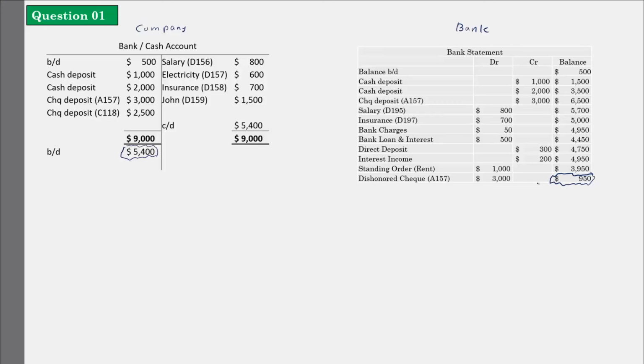So why is there a difference? The bank sends me a statement at the end of each and every month. According to the bank statement, my balance is 950. According to my accounts, the balance is 5,400. So what are the reasons that led to this difference? That's what we are going to learn today.